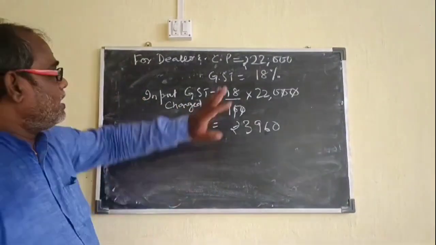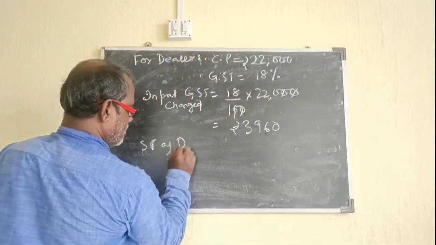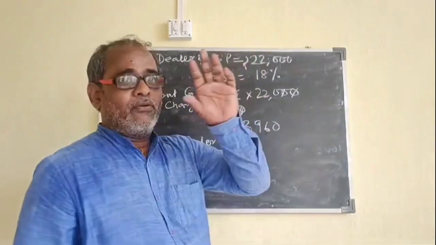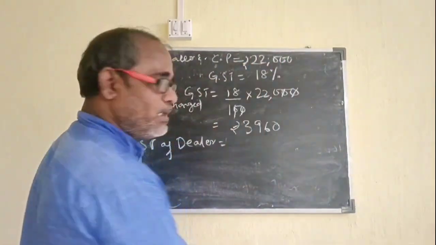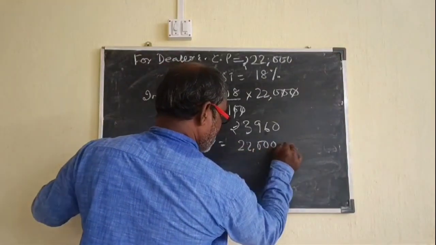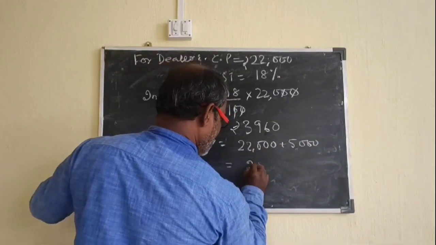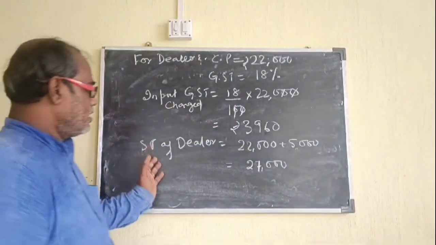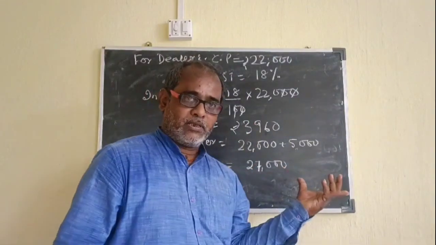Now let us calculate the selling price of dealer. So SP of dealer was 22,000. You have to add 5,000 because he has done the profit of rupees 5,000, isn't it? So 22,000 plus 5,000, which is equal to 27,000. Now he is going to sell the goods at 27,000.